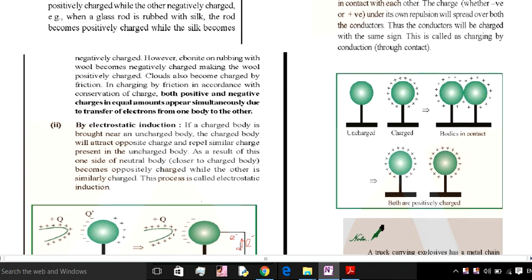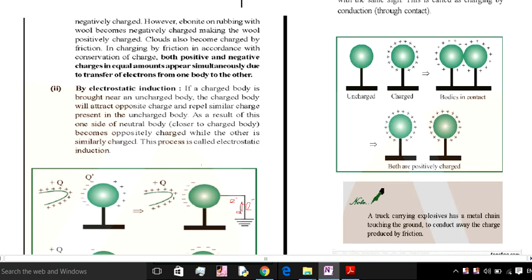There is one more important point. A truck carrying explosive has a metal chain touching the ground to conduct away the charge produced by friction. As we know, when the truck is going, having a container, friction also produces charge. So there is no electricity passing through this. We have a metal chain touching the ground, whose job is to conduct away the charge produced by the friction.